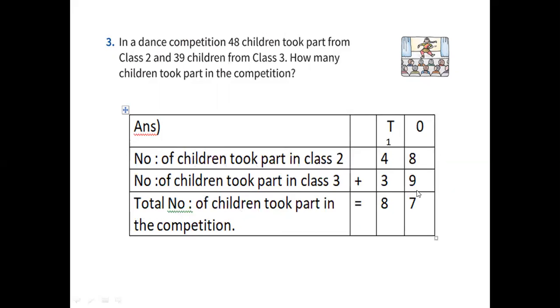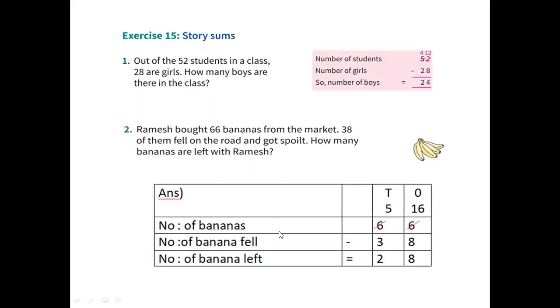8 in your mind, 9 on the finger. After 8, 9, 10, 11, 12, 13, 14, 15, 16, 17. So in 17, 1 will go to tens place and 7 will be in the ones place. So 7 you are writing in ones place and 1 in the tens place. 1 in your mind, 4 on the finger. After 1, 2, 3, 4, 5. 5 in the mind, 3 on the finger. After 5, 6, 7, 8. So total number of children took part in the competition is 87. Okay, understood? Same way, you have to do the remaining sums.